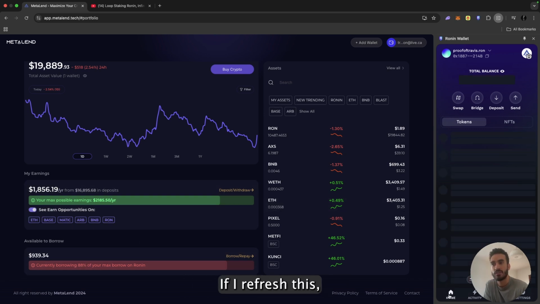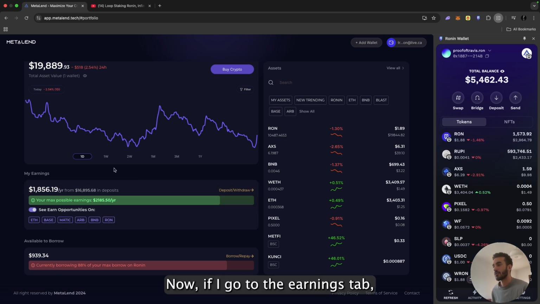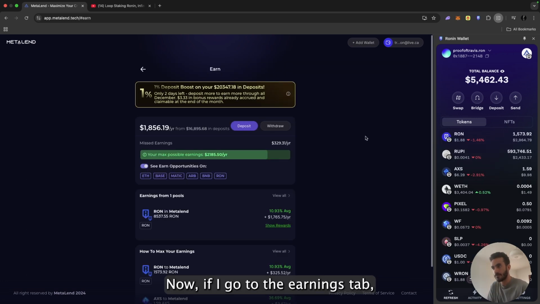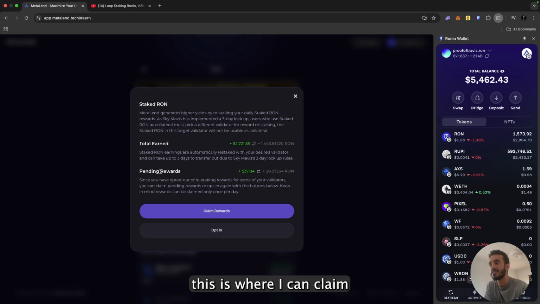If I refresh this, the RON has arrived. Now, if I go to the earnings tab, you can see that my 8,500 RON is here. If I click show rewards, this is where I can claim the RON rewards. Unfortunately, I didn't clear this before the video, so this 20 RON is also from some previous staking that I did.